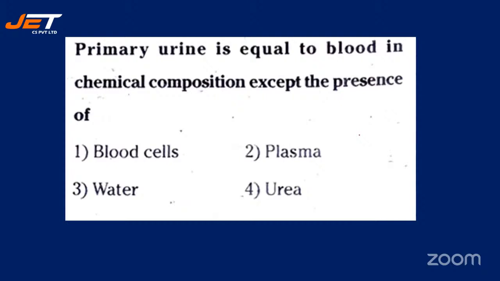Primary urine is equal to blood in chemical composition except the presence of. Your options are number one, blood cells, number two, plasma, number three, water, number four, urea. Primary urine is equal to blood in chemical composition except the presence of blood cells, plasma, water, or urea.